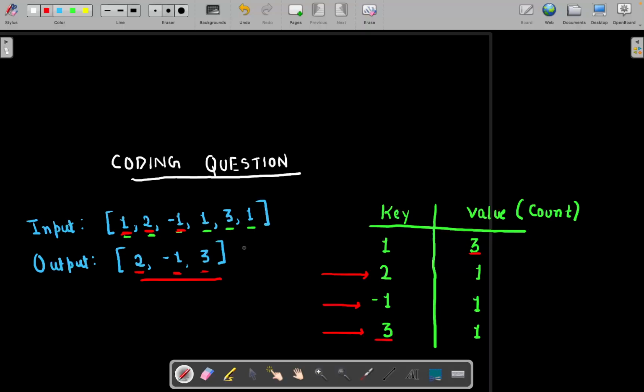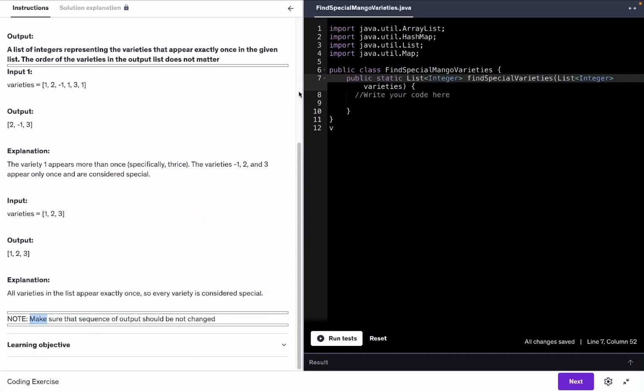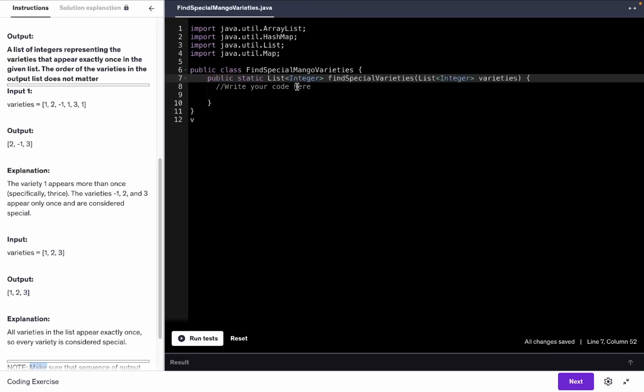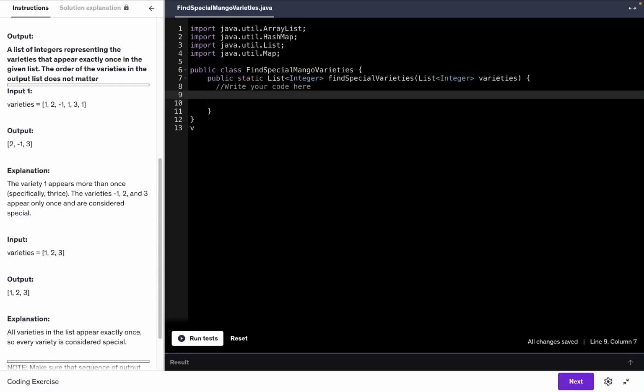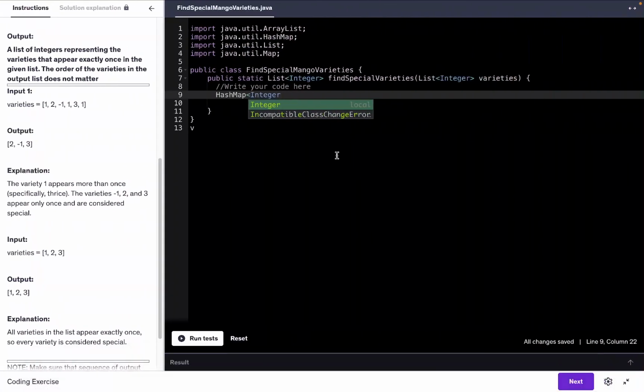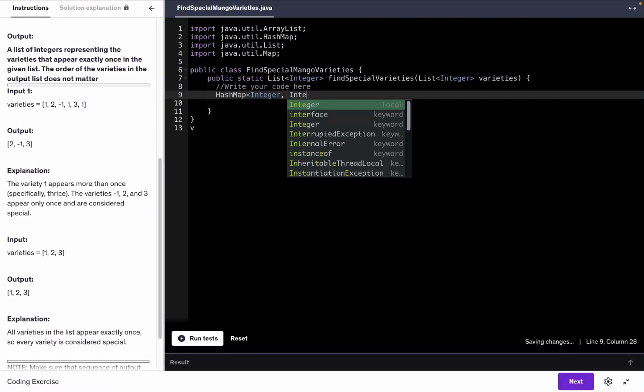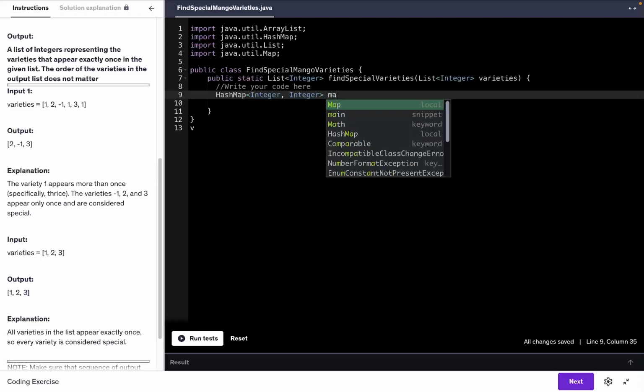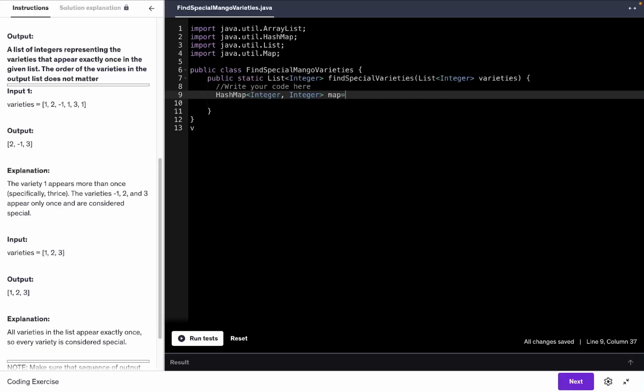Now let's write code for this. It's going to be very simple. Let me maximize it a bit. Okay, so as we discussed, we are going to create a hash map. Let me create one hash map here. The hash map is of type integer; we saw from our previous example that we are going to store key and value, both of integer type. I hope you know how to create a hash map. So let's give a name to our map. Let's say map, and it's new HashMap.